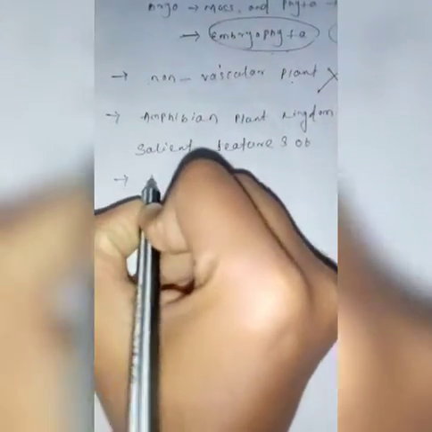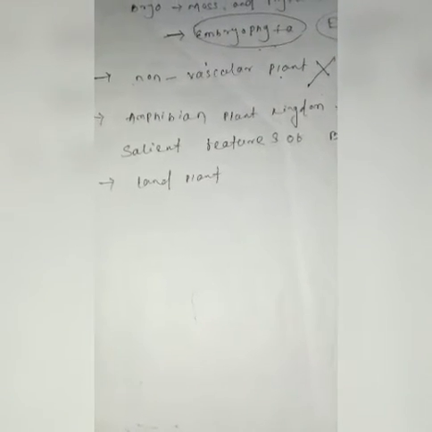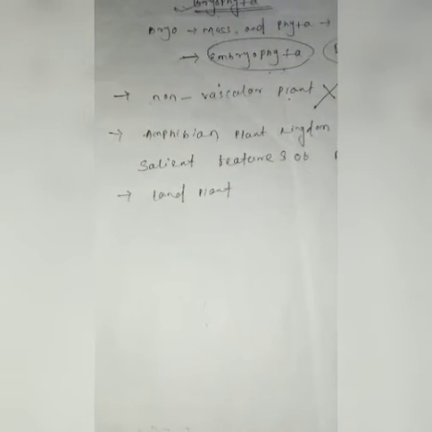The first character is that all Bryophytes are terrestrial in nature, that means they are land plants. The second point is that the life cycle is heterologous, haplodiploidic, not homologous.